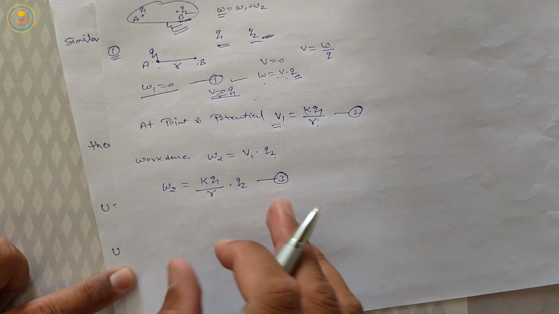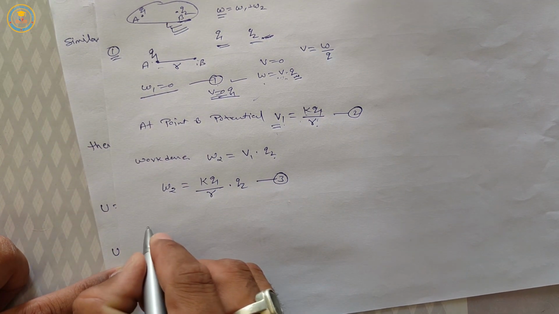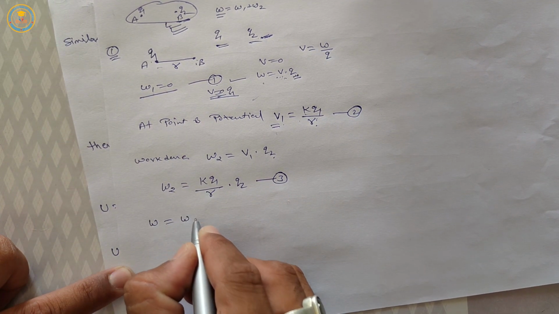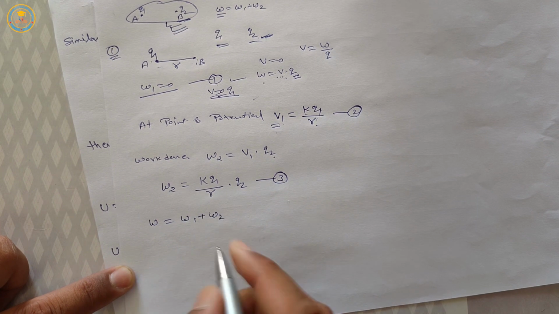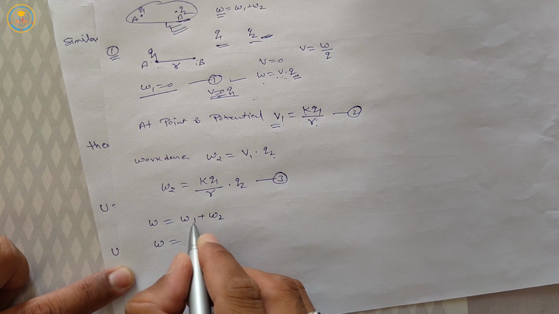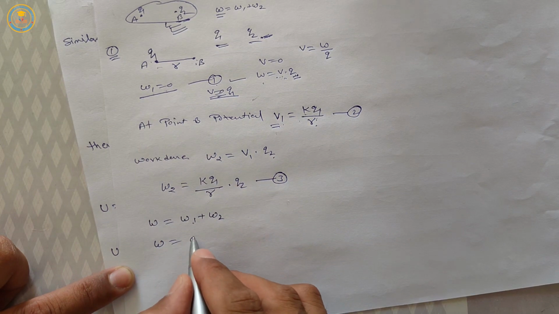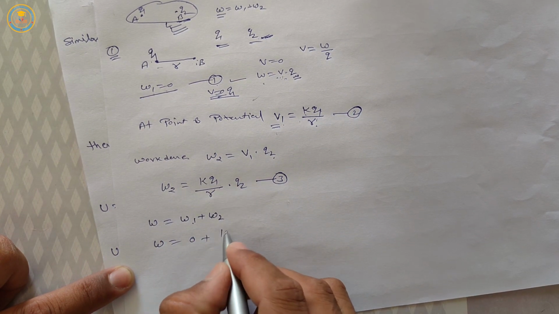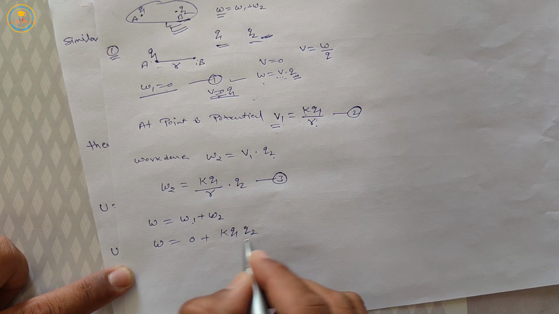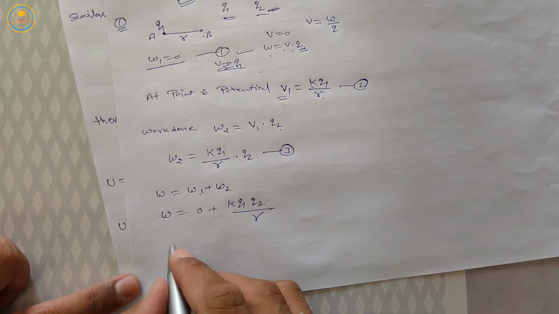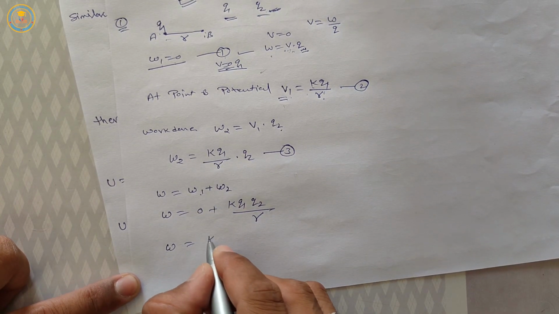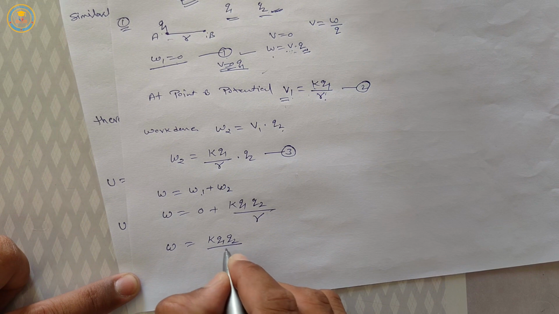Then in making the system, total work done W is equal to W1 plus W2. W1 is equal to 0 and W2 is equal to kq1q2 upon r. So total work done W is equal to kq1q2 upon r.